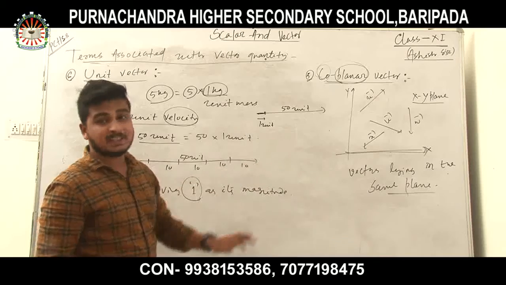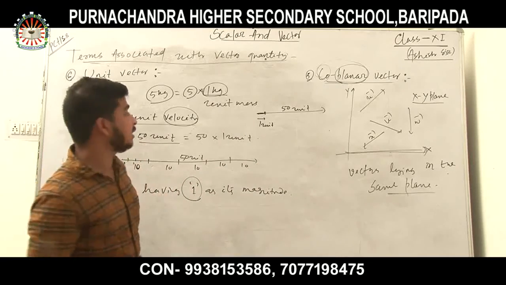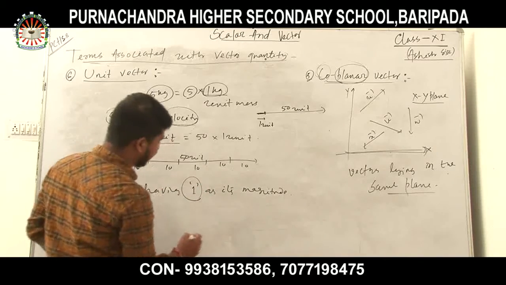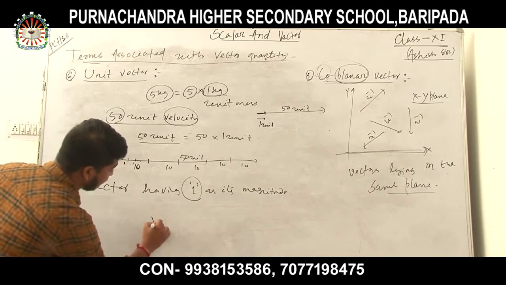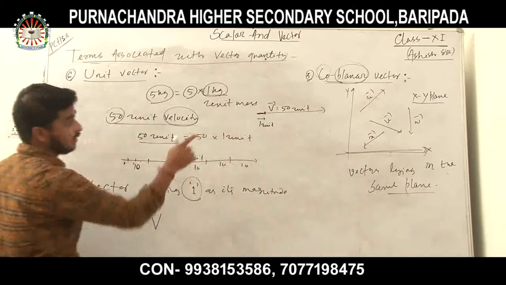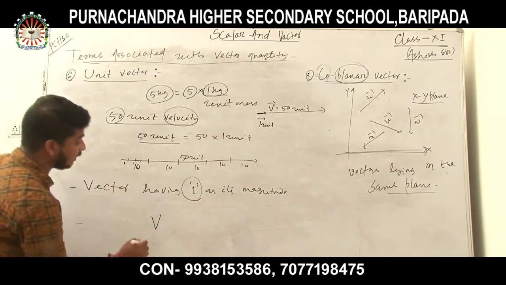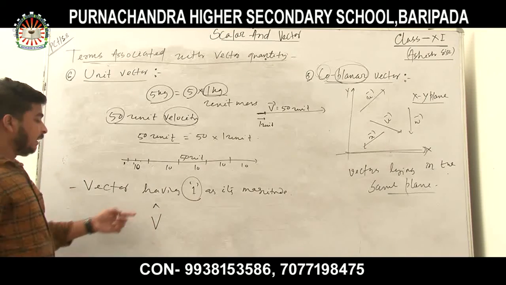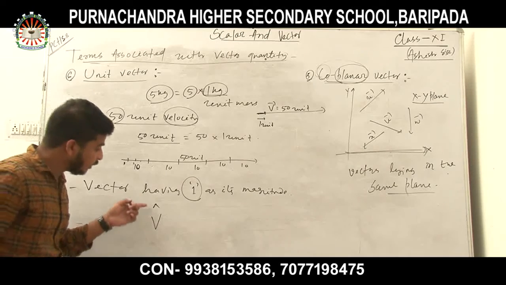So how to represent a unit vector? I can represent it like this. Suppose this is the v vector, equal to 50 units. That v vector I can write as v cap, or v unit vector.